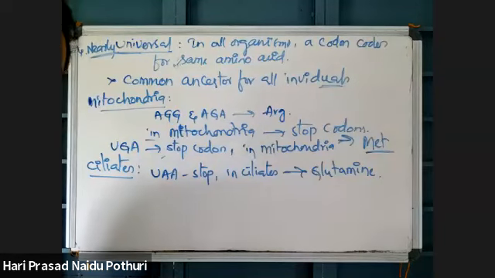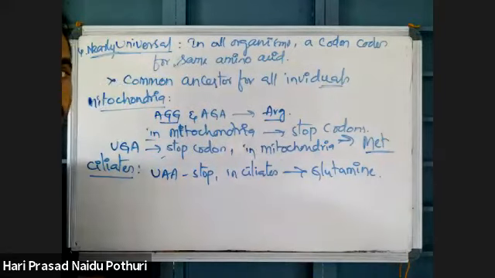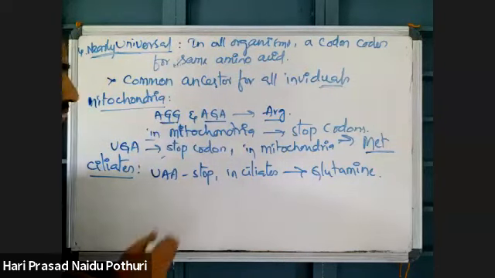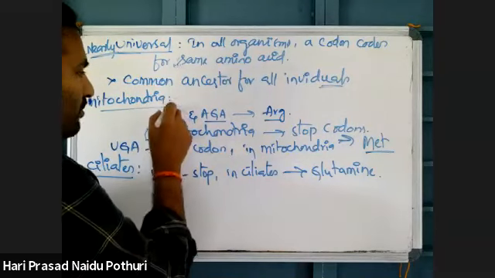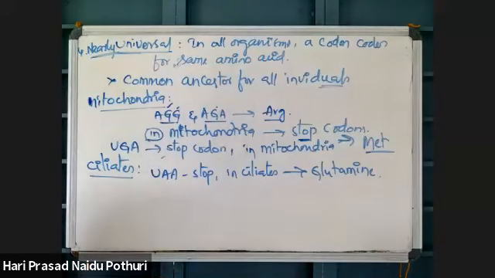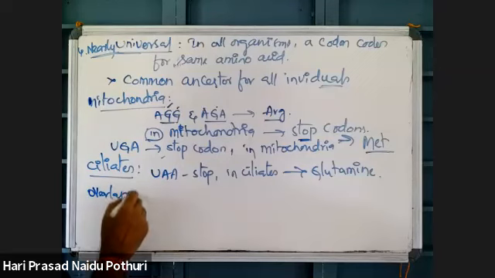Mitochondria once again. AGG is normally coding for arginine. In the genetic code dictionary, AGA and AGG are coding for arginine. But in mitochondria, the same AGG and AGA act as stop codons. That is mitochondria. And some exception is there which is overlapping.